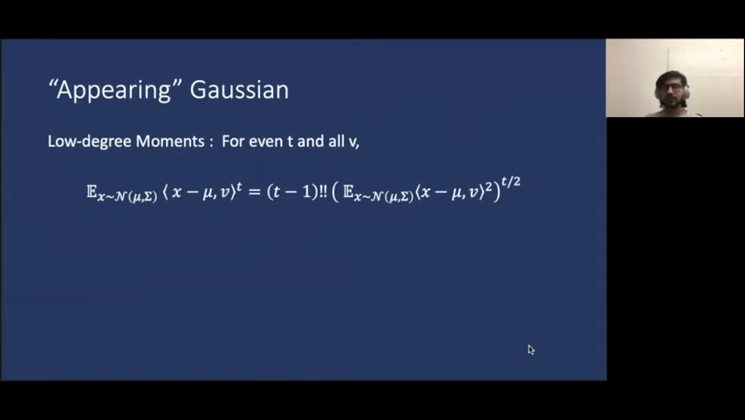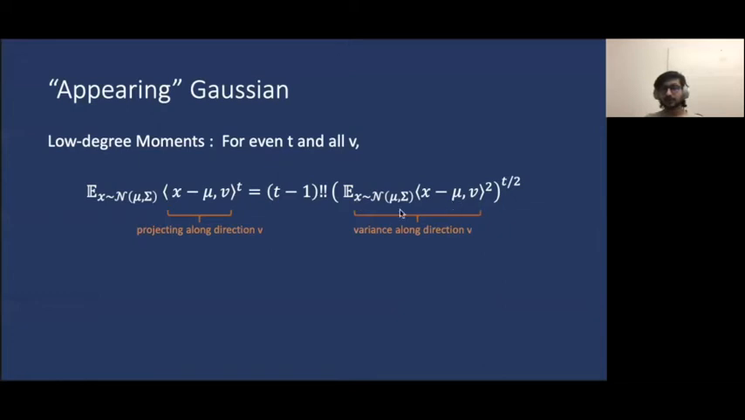Okay, so one strikingly useful property of Gaussians is that its low-degree moments have nice structure. So while this equation here might seem like a mouthful, let's parse it slowly. We begin by considering a one-dimensional projection of the Gaussian along some direction v, and then center it around the mean. Then, in expectation, the t-th power of this quantity is equal to some function of t times the variance of this quantity raised to the t over 2-th power.